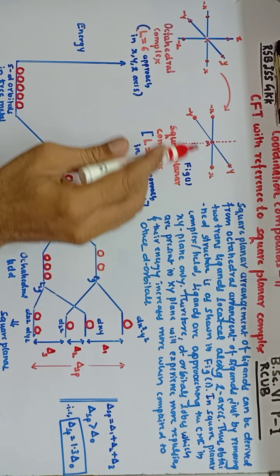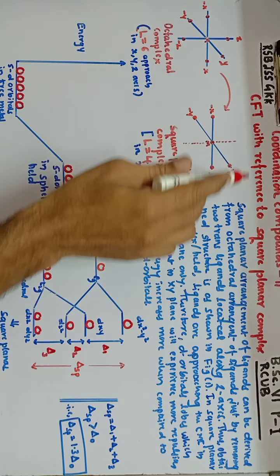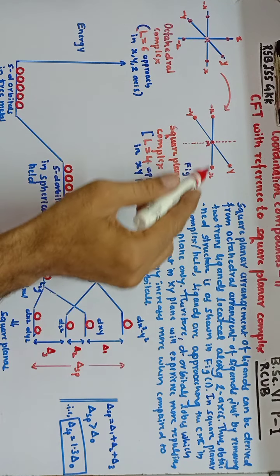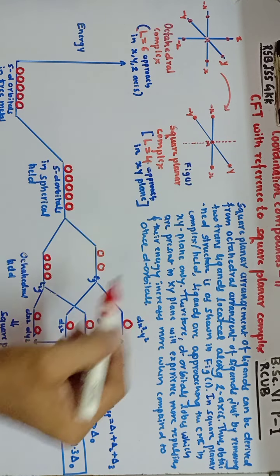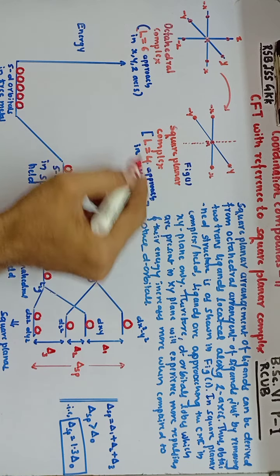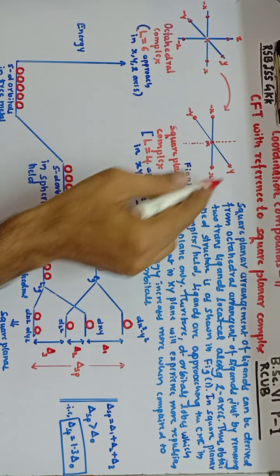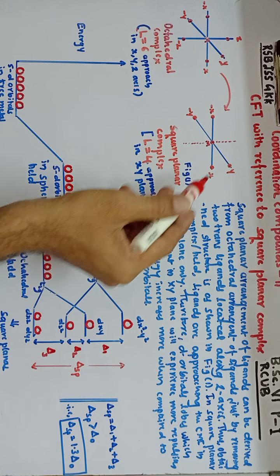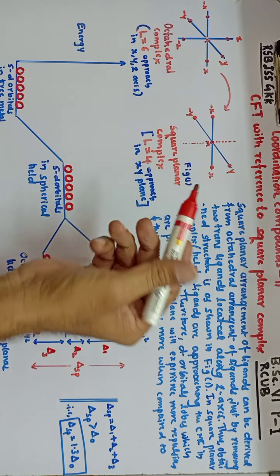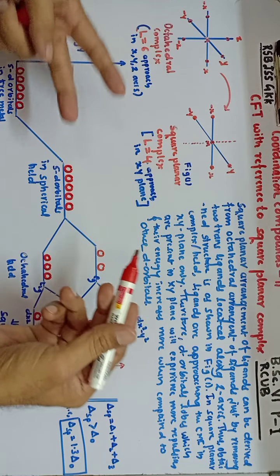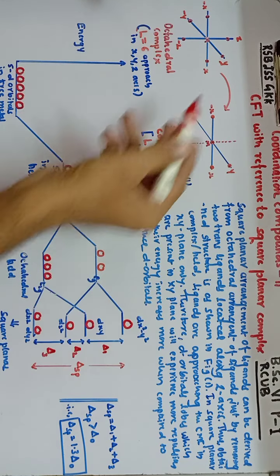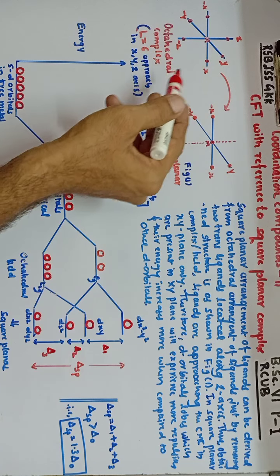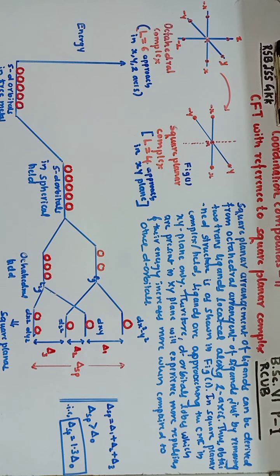Before going into crystal field theory with reference to square planar complexes, that means how the 5d orbitals are going to split into different sets of orbitals, it becomes necessary to know how the square planar arrangement of ligands around the central metal ion can be obtained. The square planar arrangement can be derived from the octahedral arrangement of ligands, that means from the octahedral structure of the ligands.